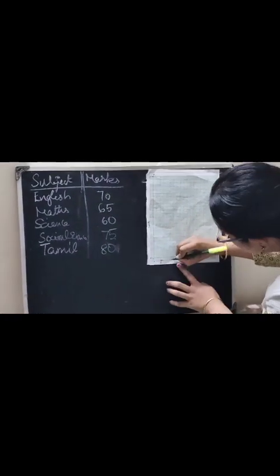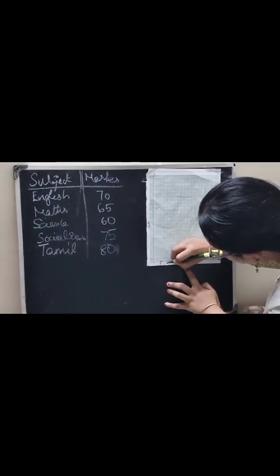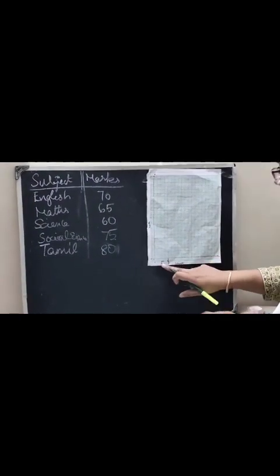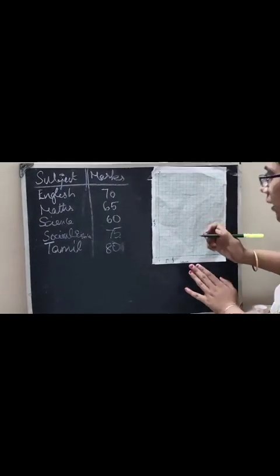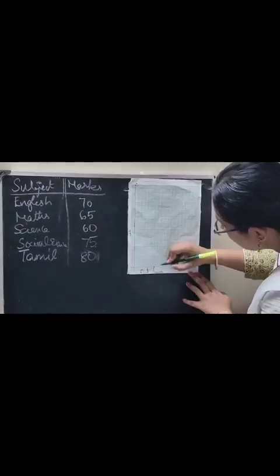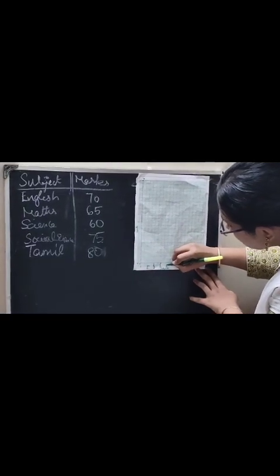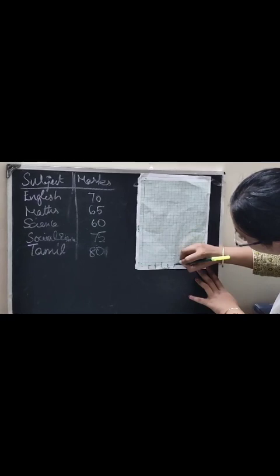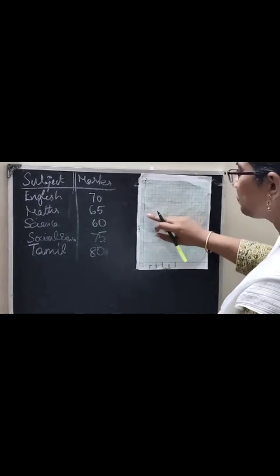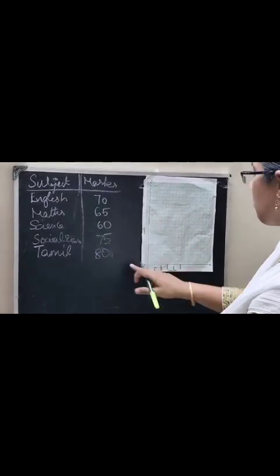Then, Maths. I am going to leave one line and then write Maths. So, this is for our convenience, to legibly represent the data. Maths, Science, Social Science. I am writing Social Science as SST, and Tamil. Here, we are going to represent the marks.